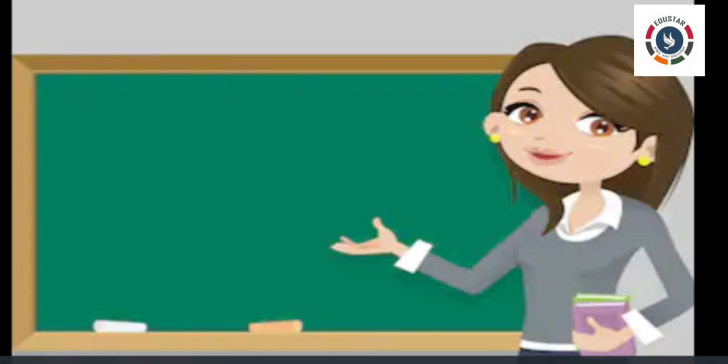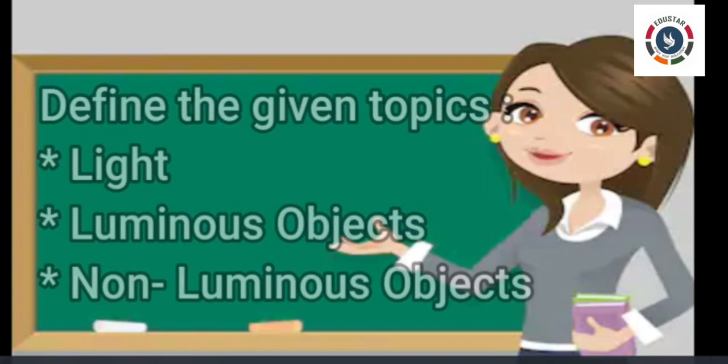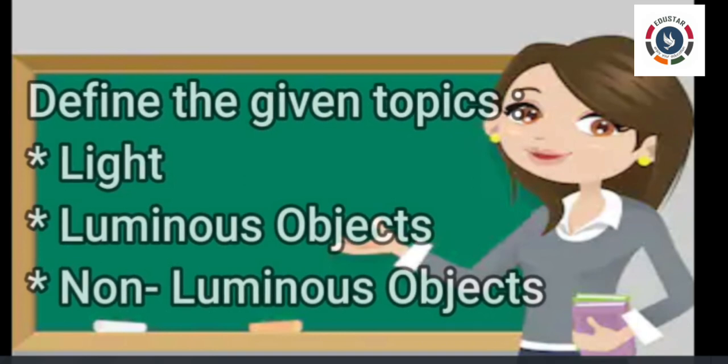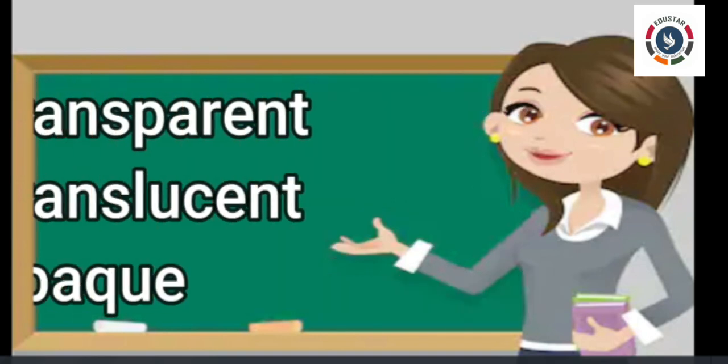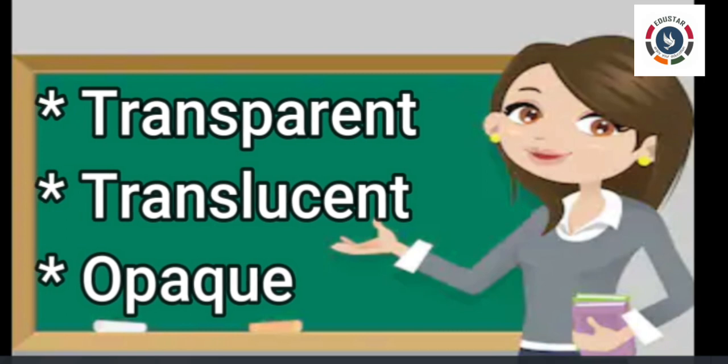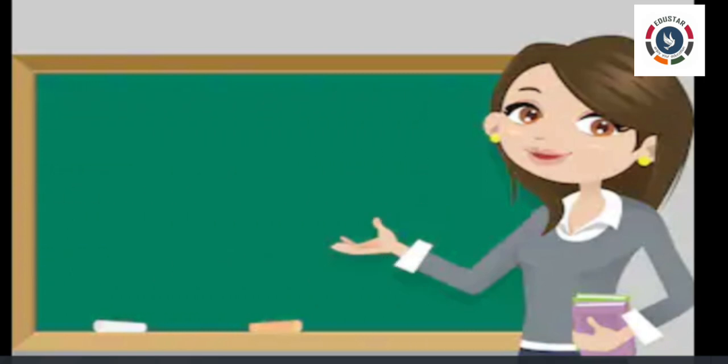I have given some topics, right? Light, luminous objects, non-luminous objects, transparent, translucent, opaque. Find the answer for this. You need to define everything with an example. Read the book, find the answer for this and write in your classwork note neatly.